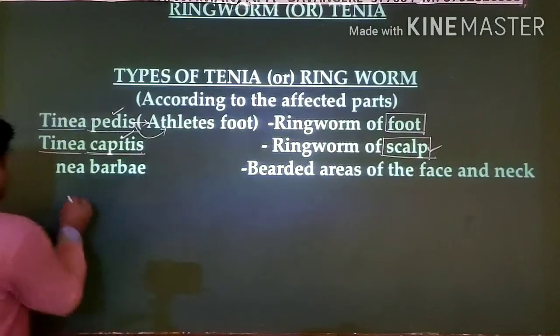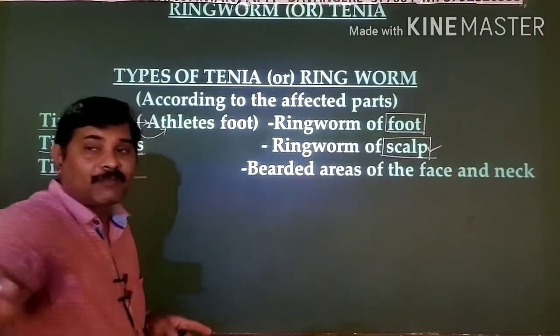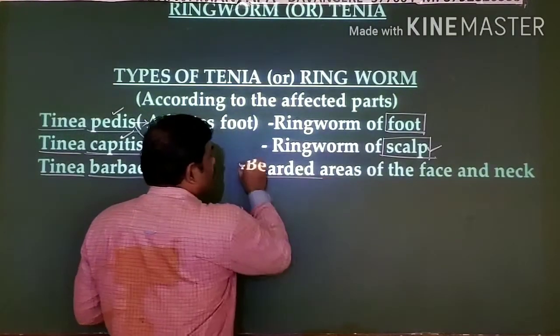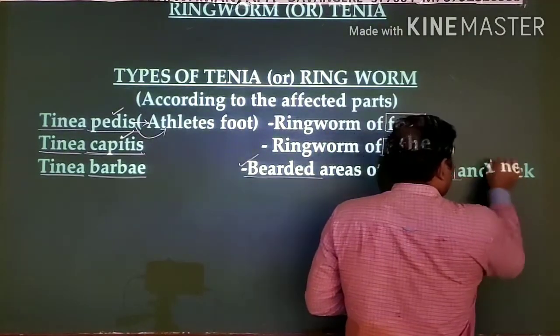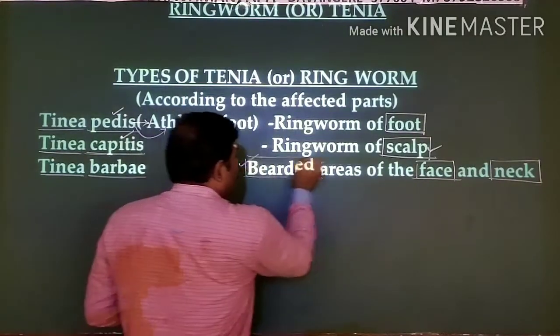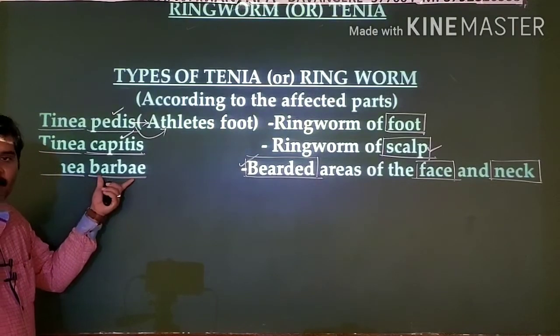It's an important thing. Tinea barbae. In this case, the parts affected by this fungus are the beard, the face as well as the neck of the person. In that case we call it barbae, right?